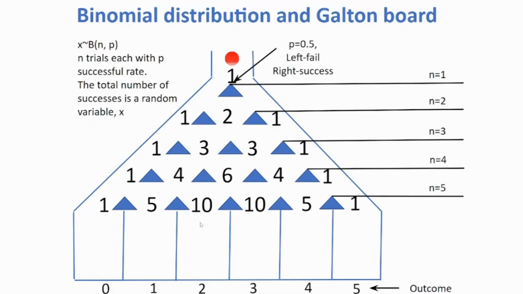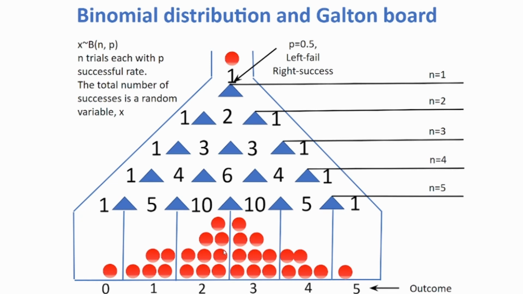So getting 2 balls here means 10, and getting balls in the second slot numbered like this is 10, getting balls in the third slot numbered like this is also 10. In this way the balls will fill. As you increase your n, the shape will follow this distribution itself.